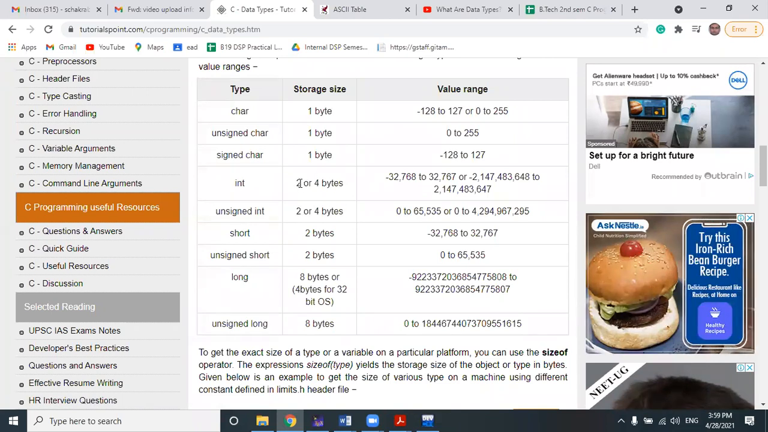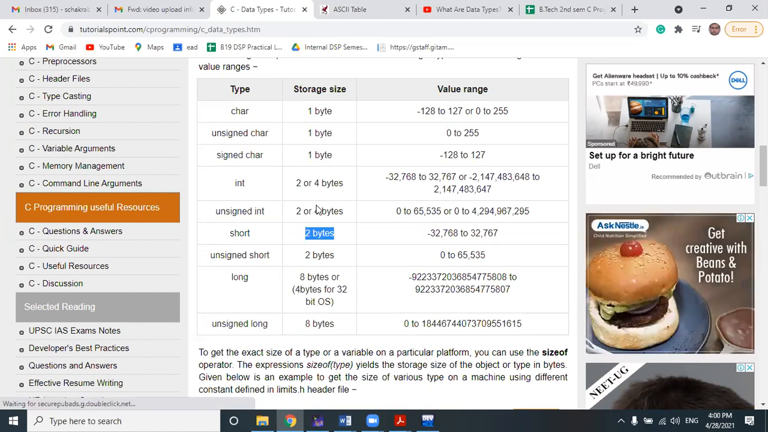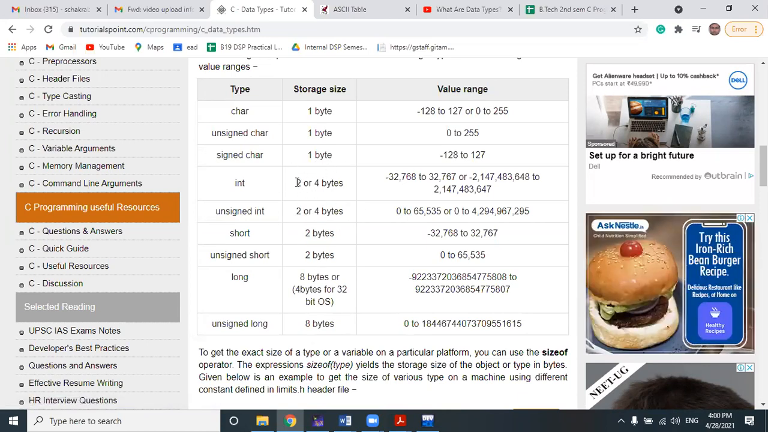Remember it. In some architectures, when the integer size is 2 bytes, the short size is 1 byte. And in some architectures, when the integer size is 4 bytes, the short size is 2 bytes. A short variable is generally always half the size of an integer variable. Clear? Understood why C data types are called machine dependent and Java data types machine independent?